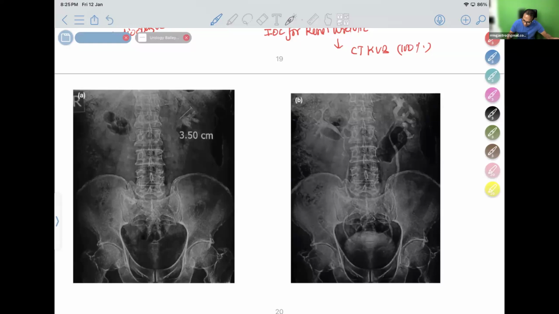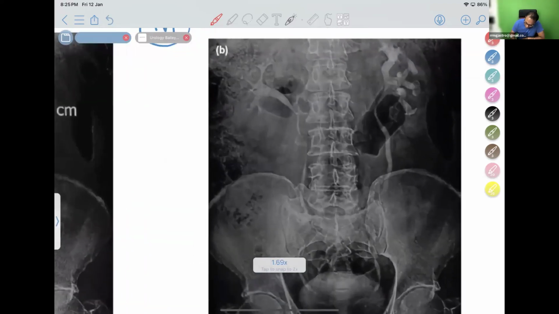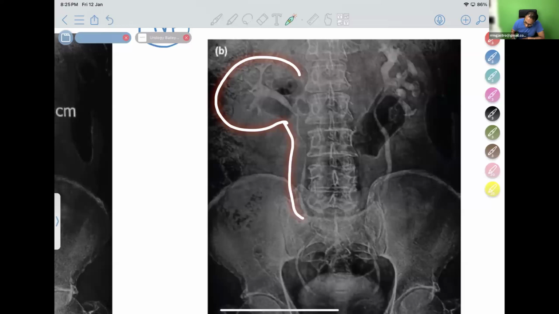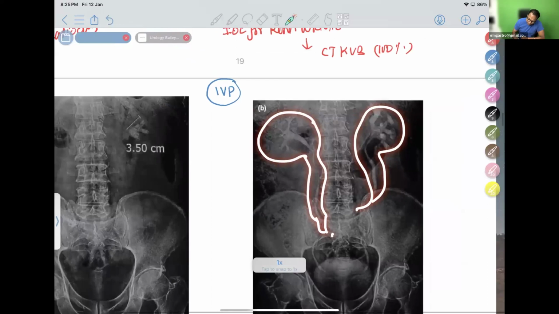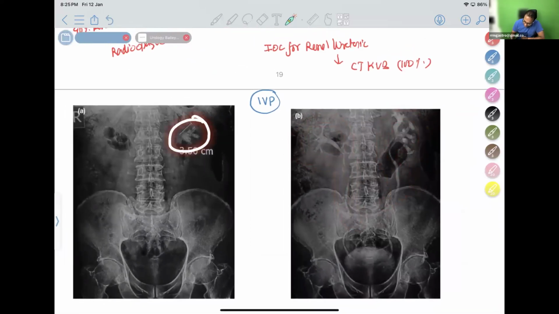This investigation is showing IVP, intravenous pyelogram. It is very important. Please remember, we give a contrast through the veins that is taken by the heart and pumped into the various vessels, and it goes to the artery, and through the artery, it is entering into the kidney. You can see here, it is entering into the kidney, and through the kidney, it is exiting into the ureter to the bladder. So during that time, you can see the Stagon calculus, you can identify where it is.